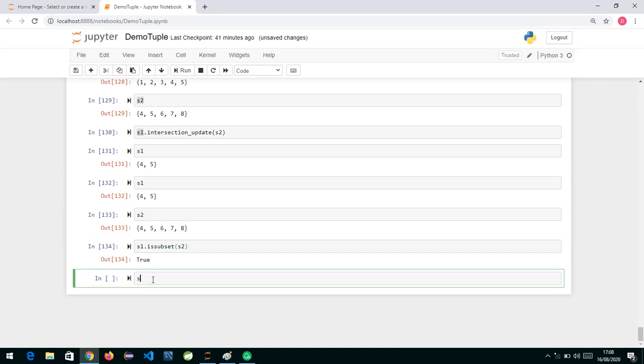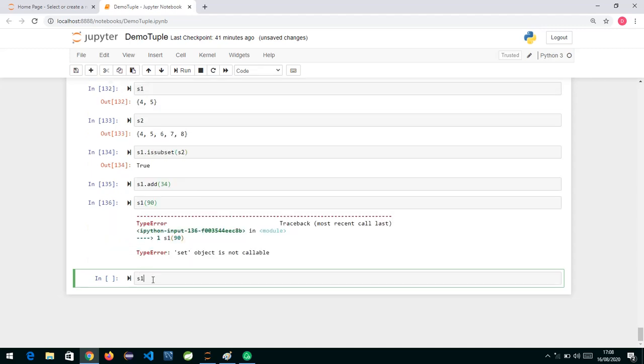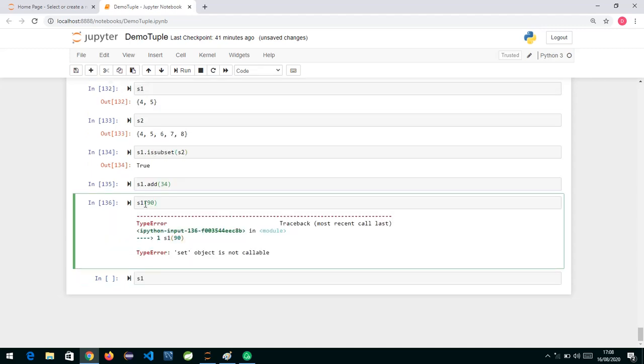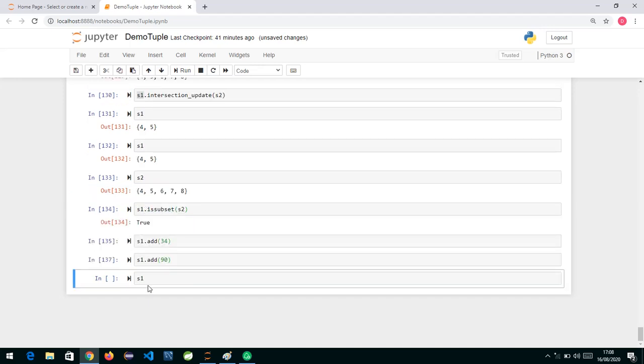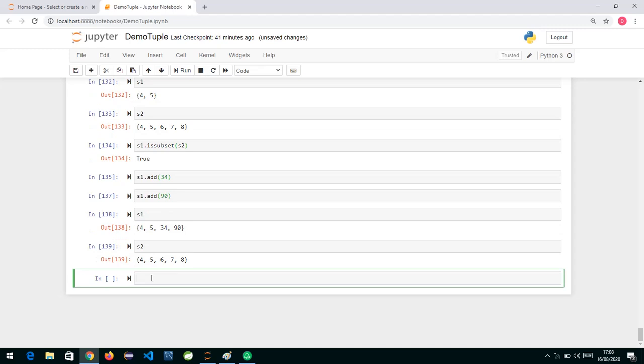Now can I add an element? We can add an element using add. So if I add to S1, suppose 34, I add it here. We have a method called add, and again I add 90. So now I will do dot add. Now if I check S1, using the add method we have added the data, so we can modify the set. So S1 is having this data, S2 is having this data.